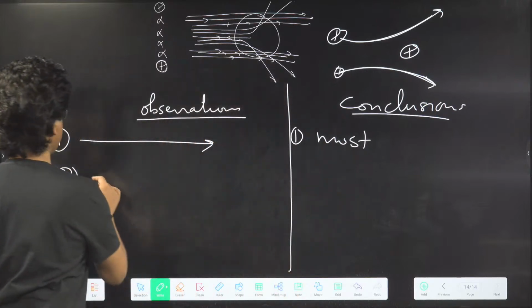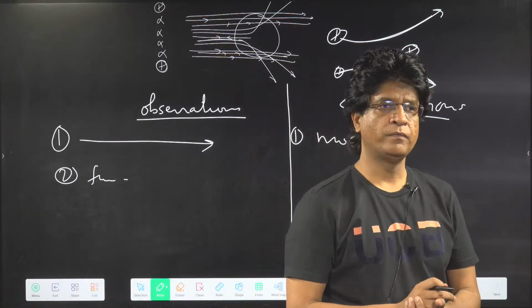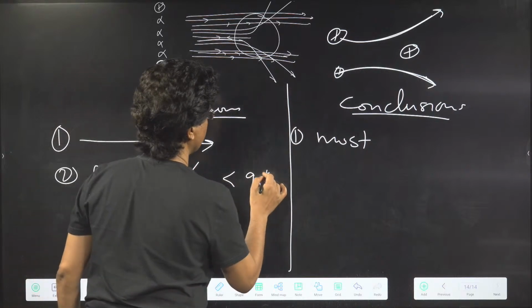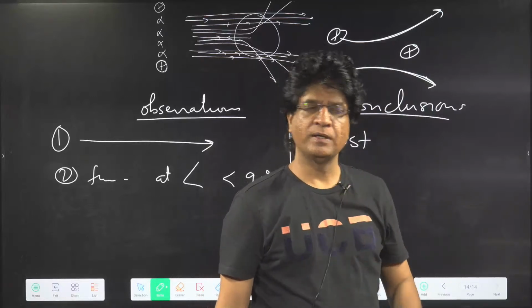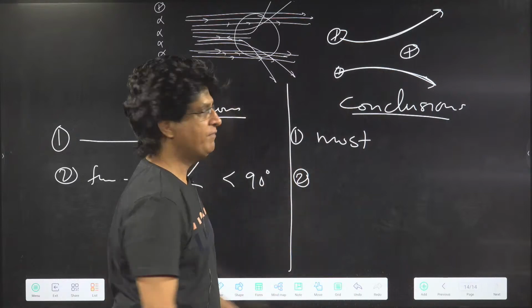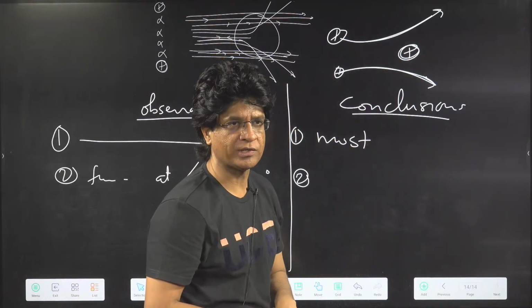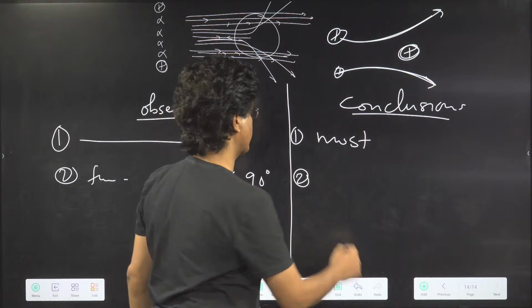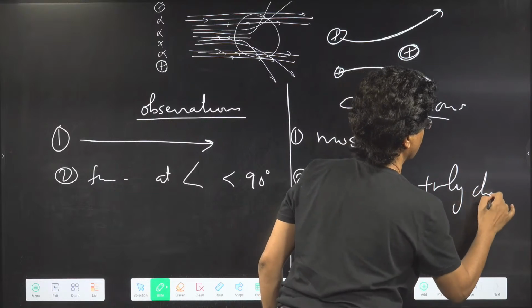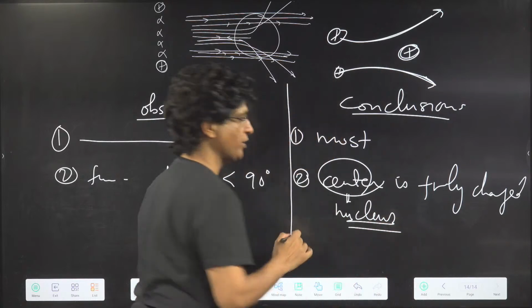So the second observation is that a few particles deflected at angles less than 90 degrees. What is the conclusion? If they are deviating, the only possibility is that the center must be positively charged. The center is positively charged. This center he called the nucleus.